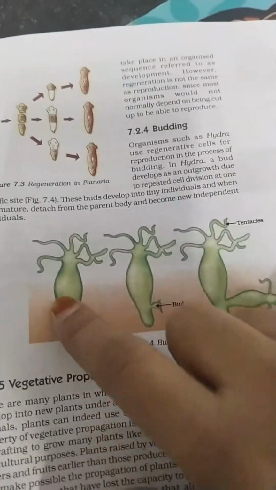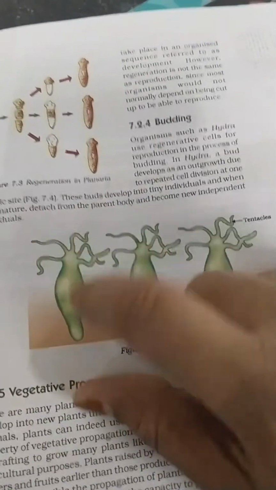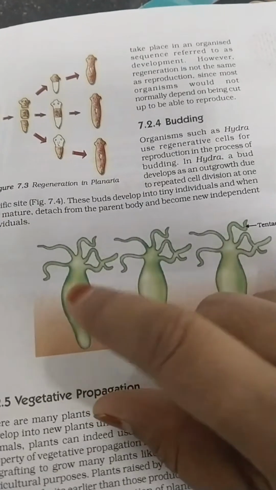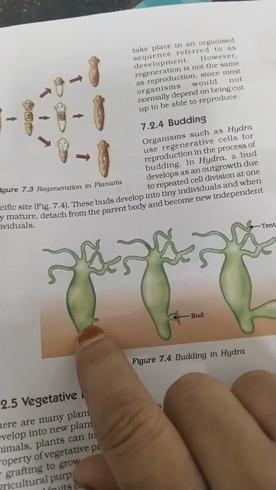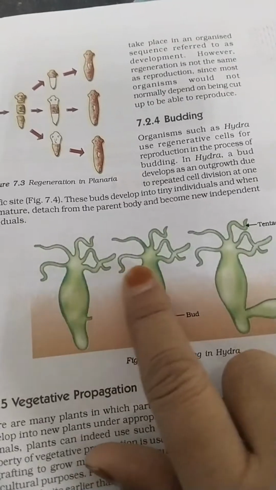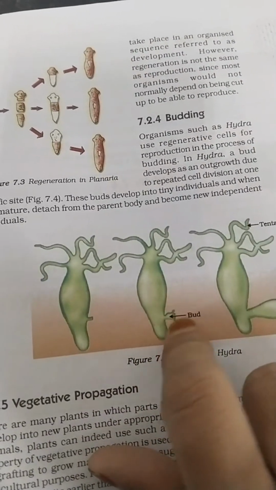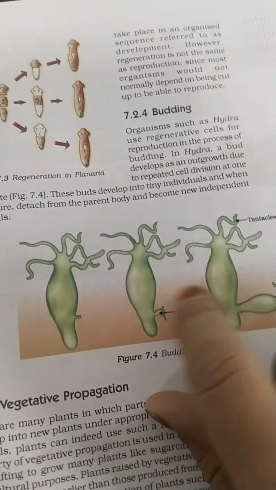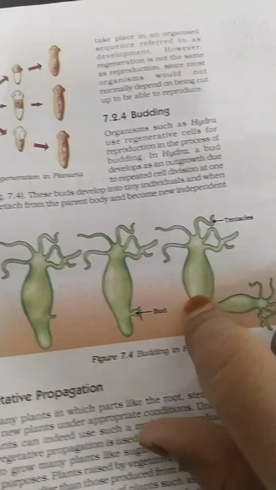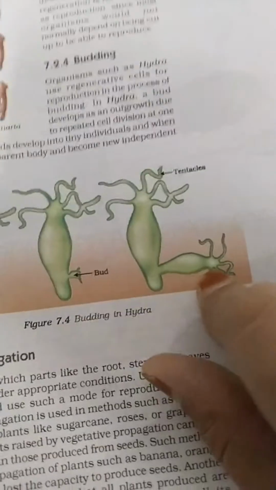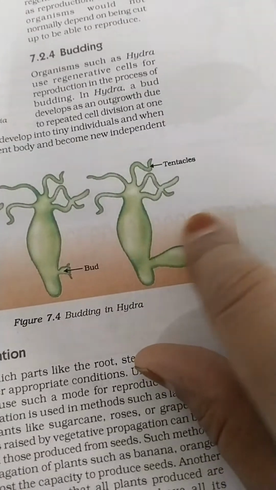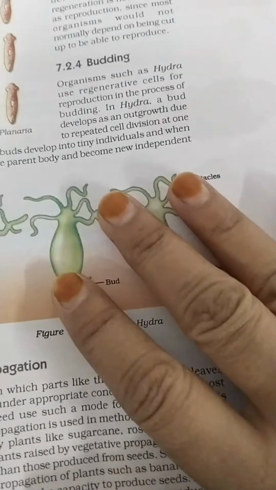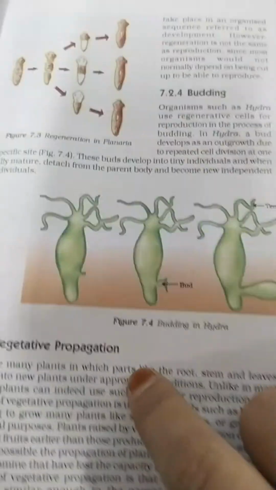See, it means that when the hydra is matured, it is going to accumulate all the cells on a particular part. You can say a bump here. After that it is going to push that bud so that it can grow into a new individual. Unless it is mature, it is not going to detach. You can see now here, it is a completely mature one. After that, it is going to detach from the mother body.